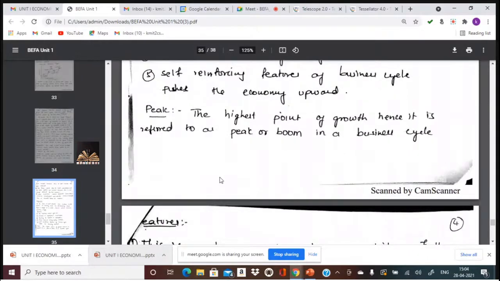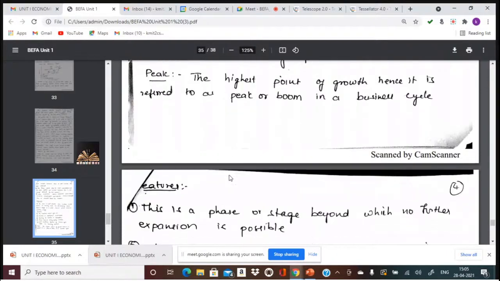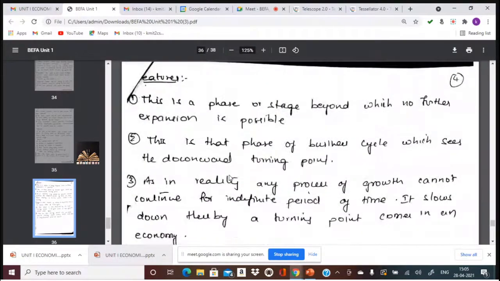The peak is the highest point of growth, hence it is referred to as peak or boom. This is a stage beyond which there is no further expansion. It's only a turning point, not further expansion. In reality, any process of growth cannot continue for an indefinite period of time. It slows down, thereby leading to a turning point.